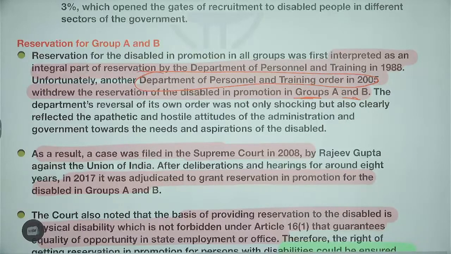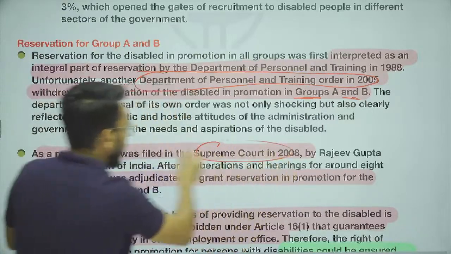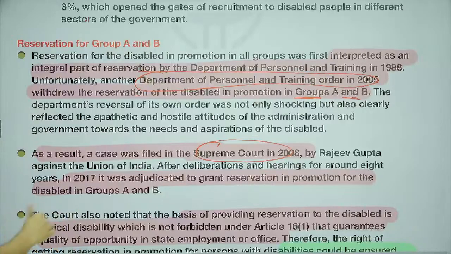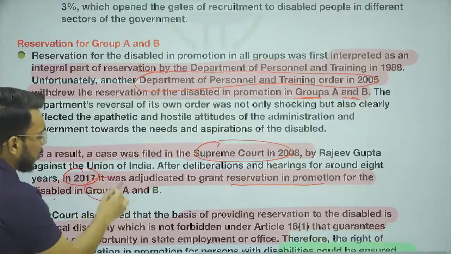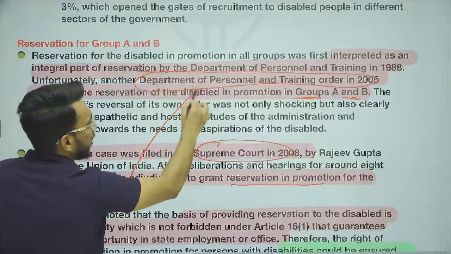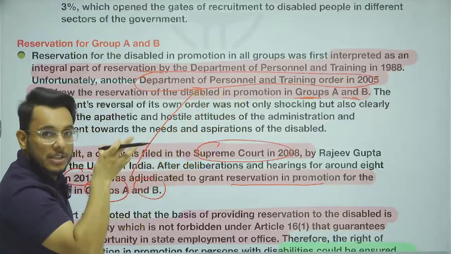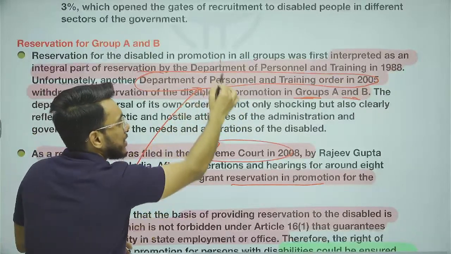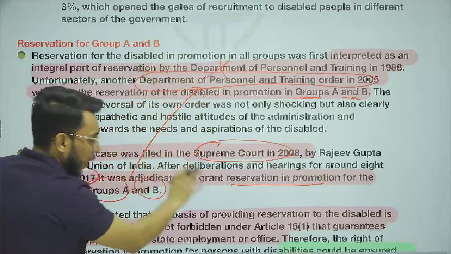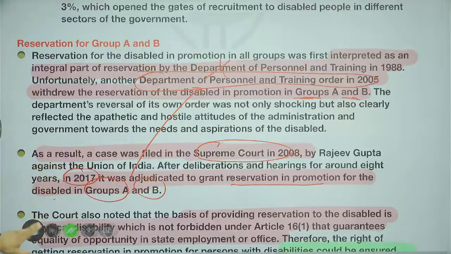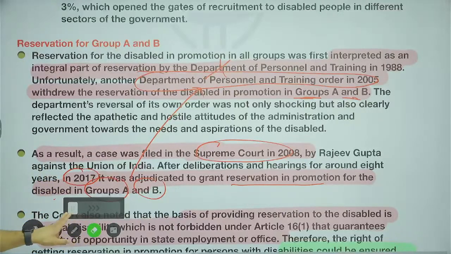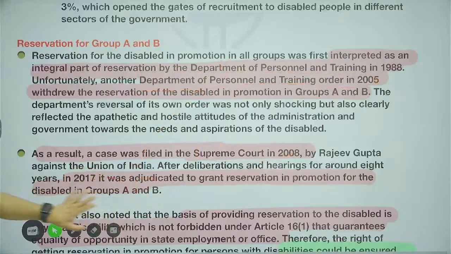Now this particular matter reached the Supreme Court, and in 2017 the Supreme Court provided that reservation in promotion is to be given to disabled people in Group A and Group B. So the order of 2005, which withdrew the reservation in promotion, was nullified, and now reservation in promotion is to be given to disabled people as per the ruling of the Supreme Court.